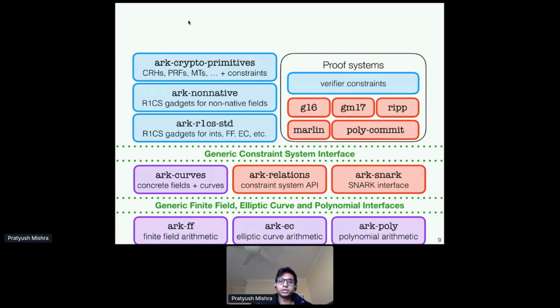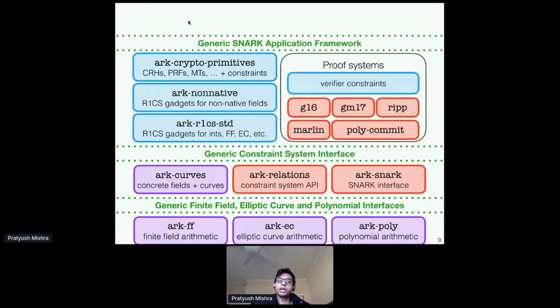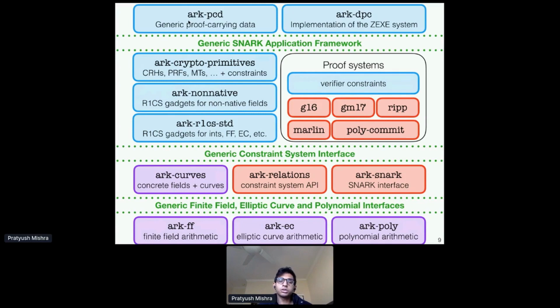So together, all of these comprise a sort of generic SNARK application framework. So you can use these generic components to develop your SNARK at a very high level. And inside our ecosystem, we've implemented a couple of these applications, such as a generic library for proof carrying data, as well as a generic implementation of the zkSystem. And all of these reuse, crucially, the components that live below them.